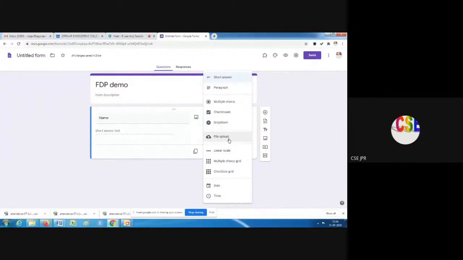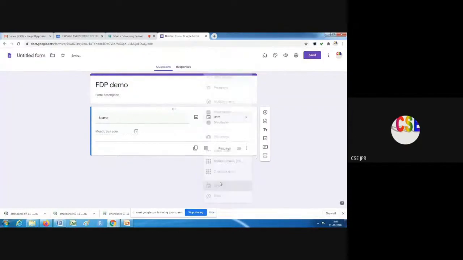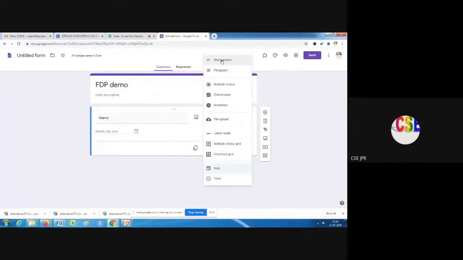We can receive files from the user, and if you want feedback, a linear scale can be used. If you want date and time from the user, that is also possible. I have given name as a short answer.